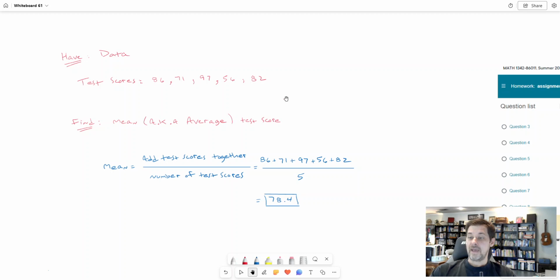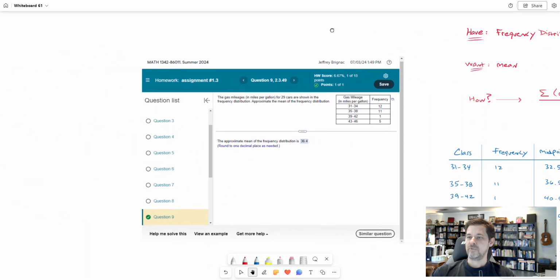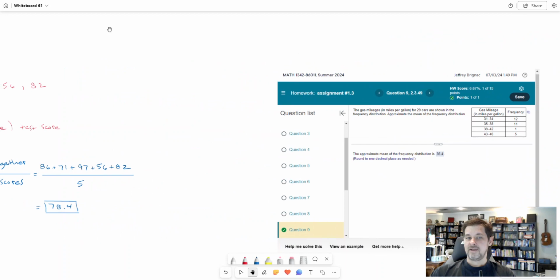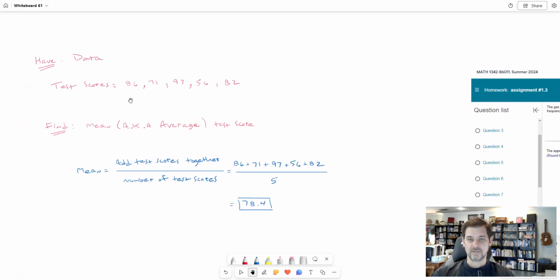Then that's different. Okay, the way I would find the mean if I just had the data is different than how I would do it if I have a frequency distribution. The information that you start with and the information you're working with is different. Okay, so if I have raw data, just a list of numbers, and I want the mean, all you do is add the data together and divide by the number of data.